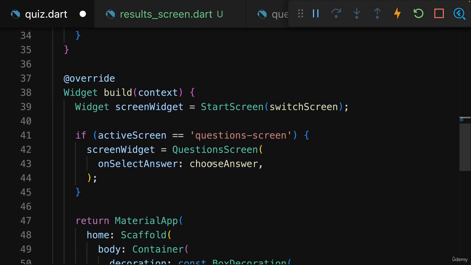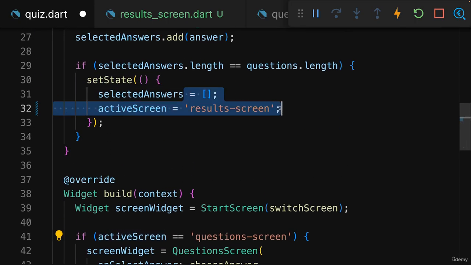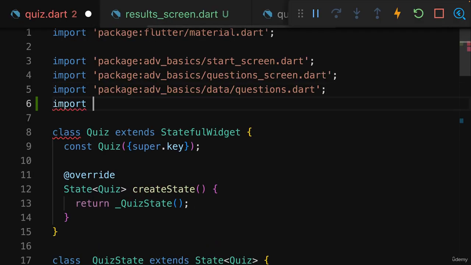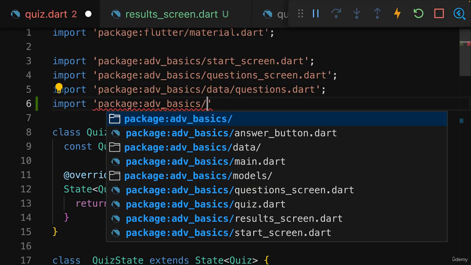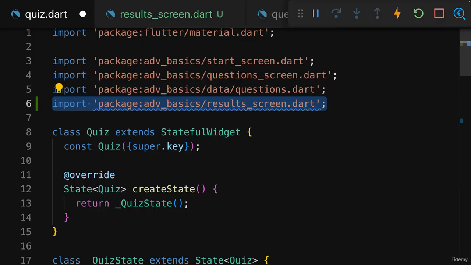And then in the build method here, I of course also want to set my screen widget to that results screen if active screen is set to results-screen. And for that, we first of all have to import this results_screen Dart file in which we just worked to unlock this ResultsScreen widget in this file.